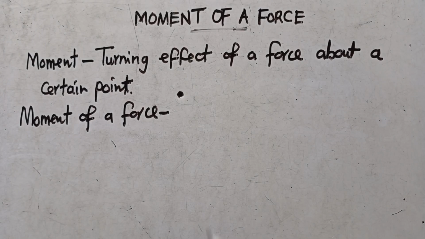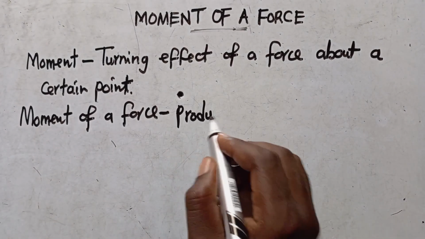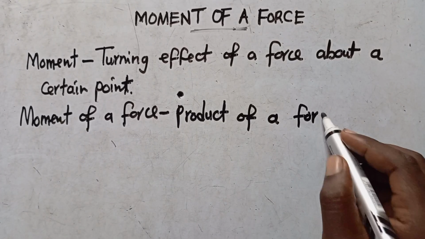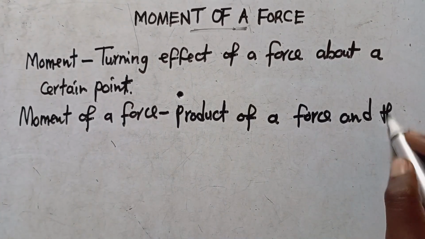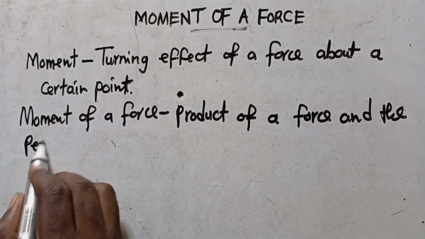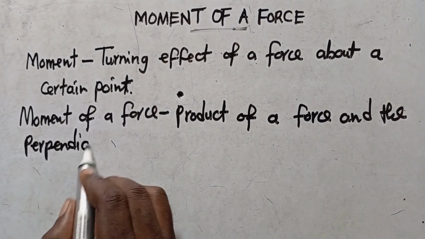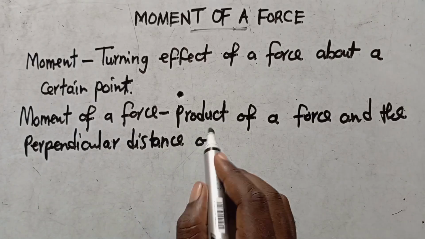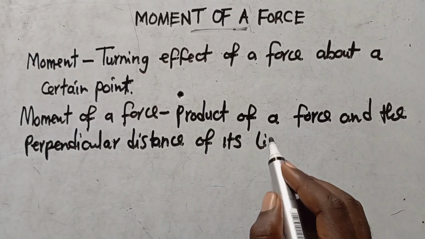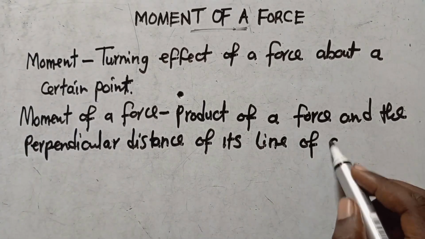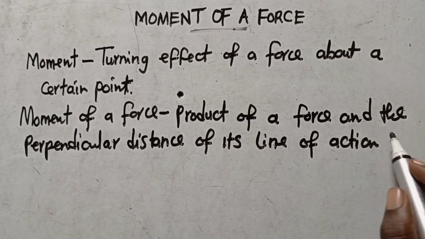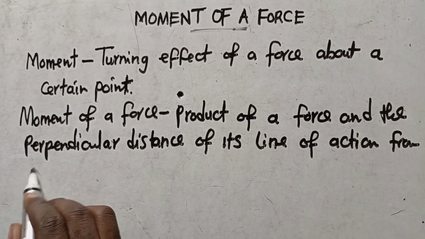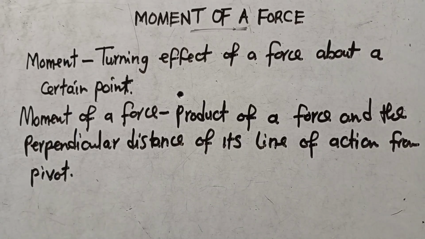We now go to the one that I've written, which is the moment of a force. Moment of a force is defined as the product of a force and the perpendicular distance of its line of action from a pivot. This is what you need to understand. From where? From a pivot.